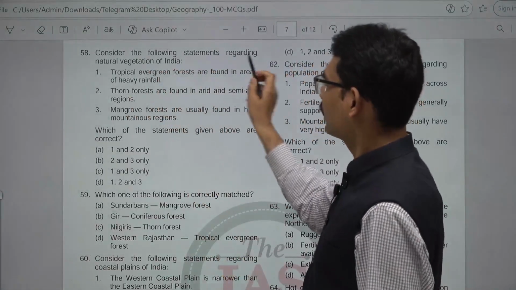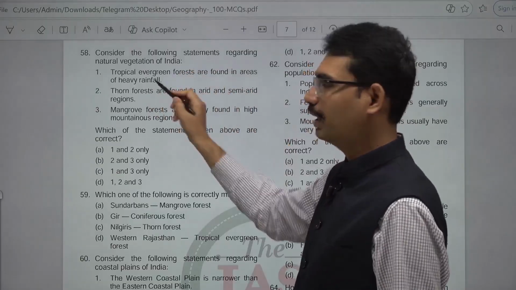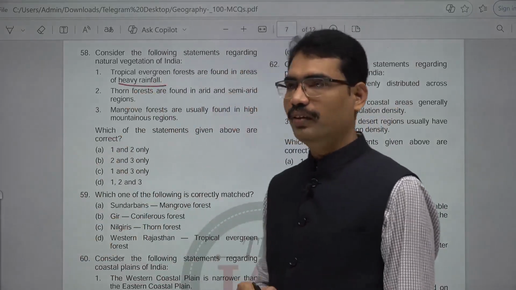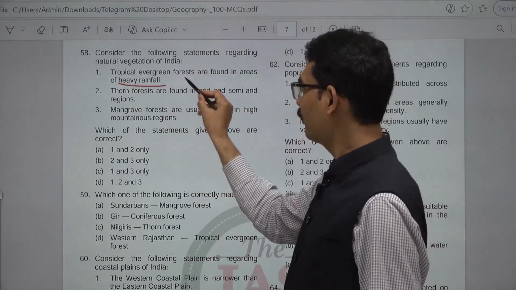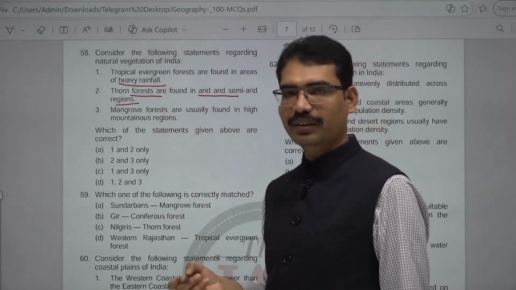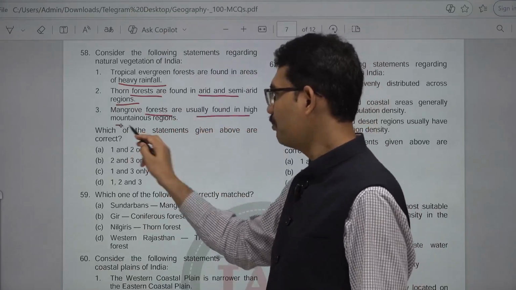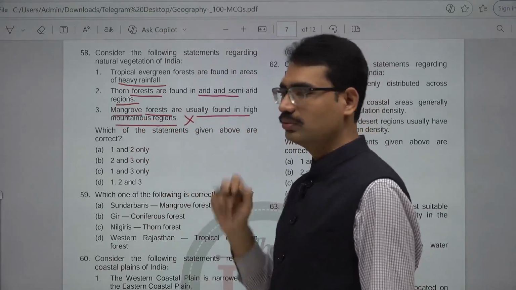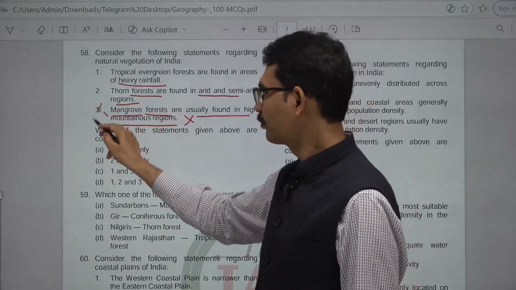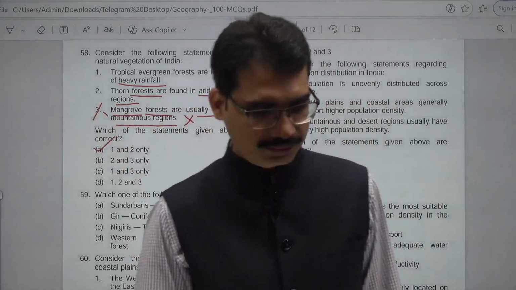Consider the following statements regarding natural vegetation of India. Tropical evergreen forests are found in areas of heavy rainfall. That is true, like on the west side of the Western Ghats. Thorn forests are found in arid and semi-arid regions. Correct one, in the Rajasthan, Gujarat region. Mangrove forests are usually found in high mountainous regions. No, they are close to oceans, like the Sundarban mangroves. 3 is not correct. 1 and 2 are correct. This is the answer. Next one.